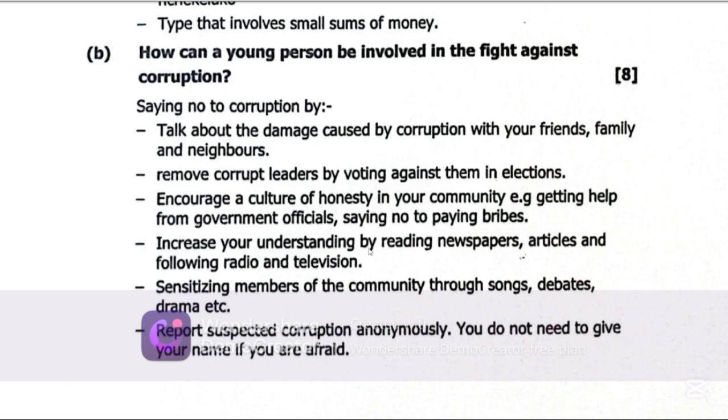Increase your understanding by reading newspapers and articles, and following radio and television programs. Sensitize members of the community through songs, debates, and drama. Report suspected corruption anonymously. You do not need to give your name if you are afraid. There is a law that protects you as a person reporting corruption, and that is the Whistleblowers Act. You, the person who is reporting corrupt officers, are known as a whistleblower. So you can report corrupt acts anonymously without giving your identity.